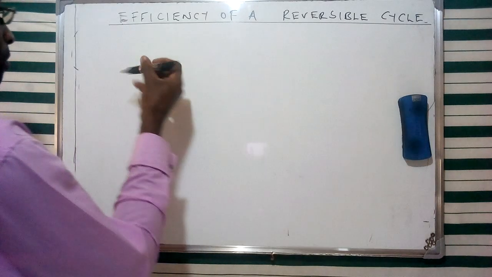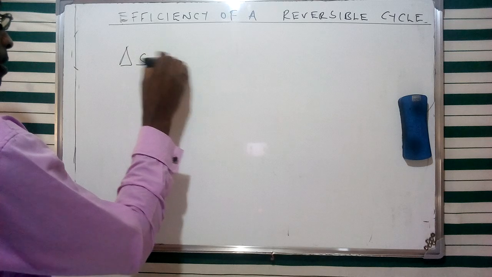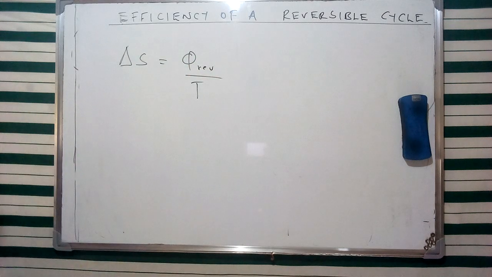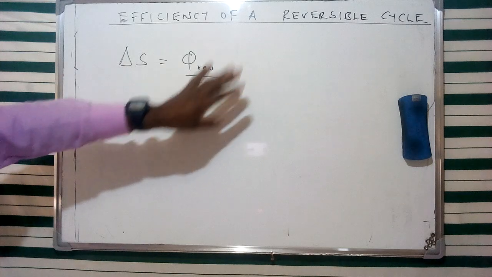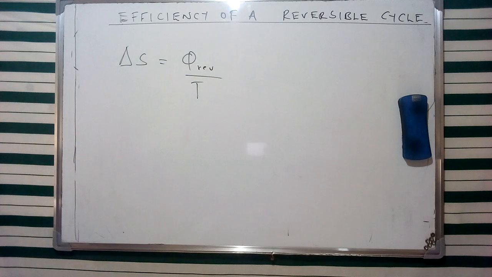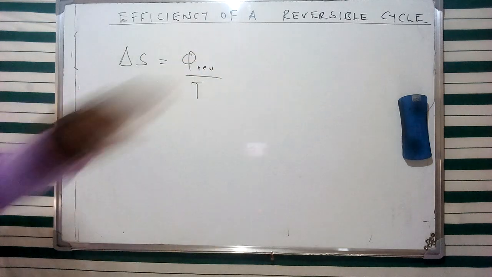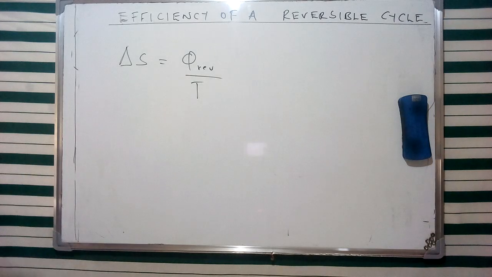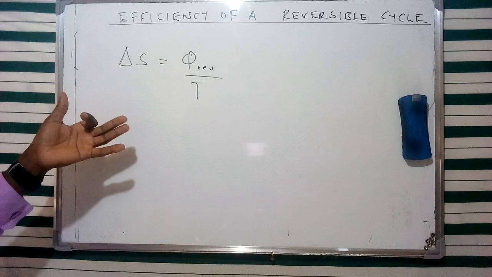So I've said that we can describe the change in entropy as Q reversible over T. Considering the concept of a cycle, a reversible cycle, we're going to get an idea that we can describe the concept of efficiency from this specific relationship. The concept of entropy is going to be employed in coming up with various expressions describing this aspect of efficiency.